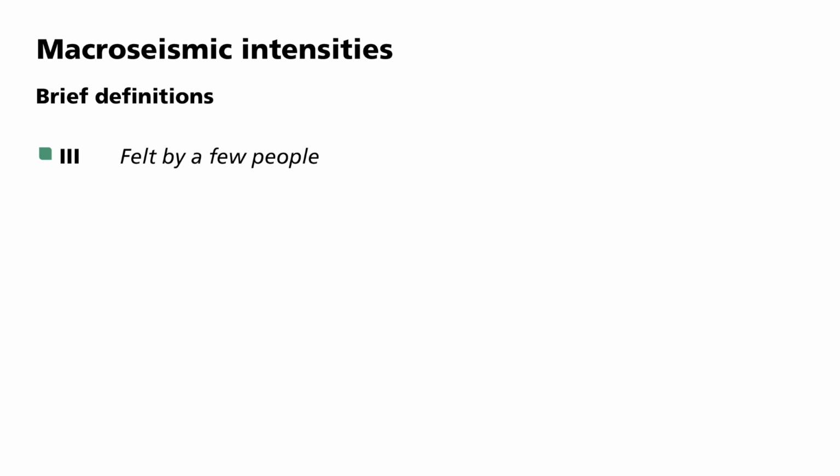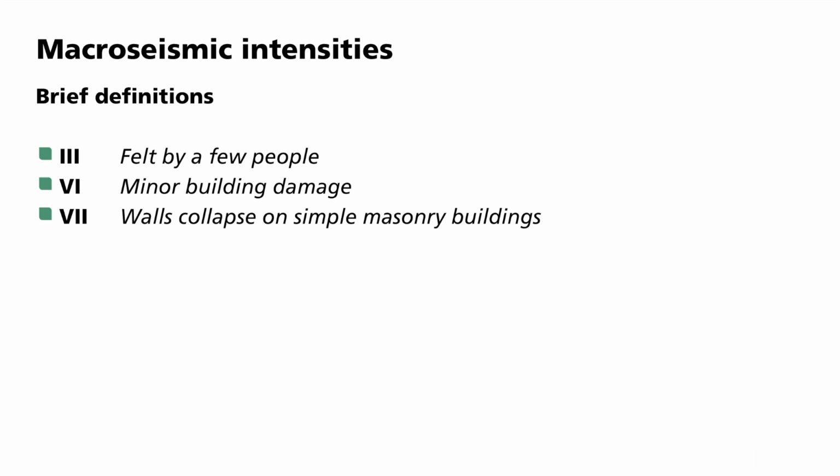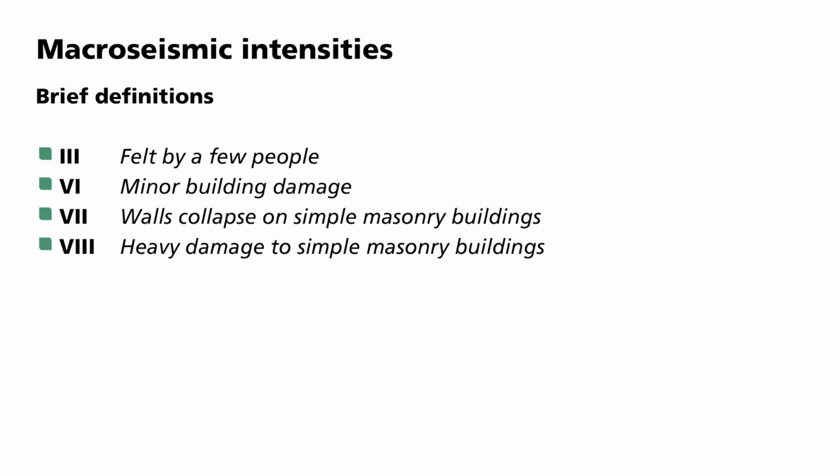Intensities of 3 are felt by a few people. Minor building damage occurs at intensities of 6. An intensity of 7 describes widespread minor damages, such as cracks in walls and falling plaster. Walls in a poor structural condition collapse. Starting at intensities of 8, people may lose their balance, and simple masonry buildings experience heavy damage, such as the collapsing of gables.